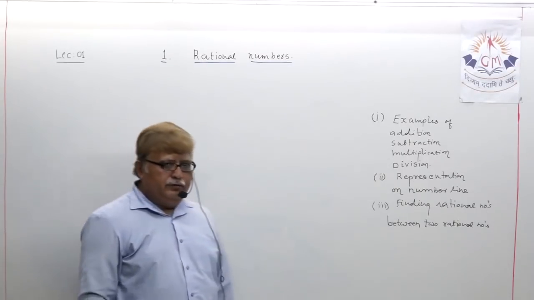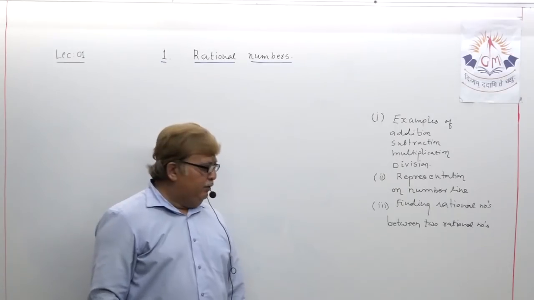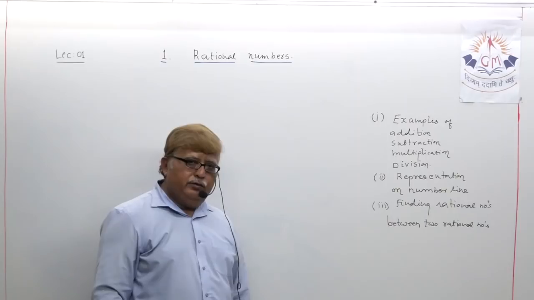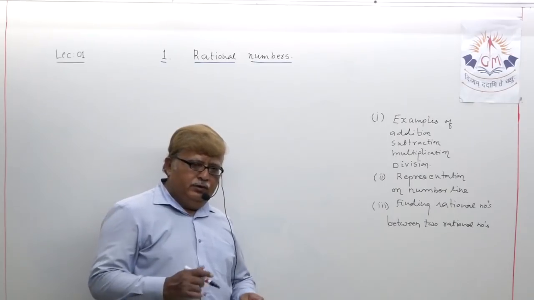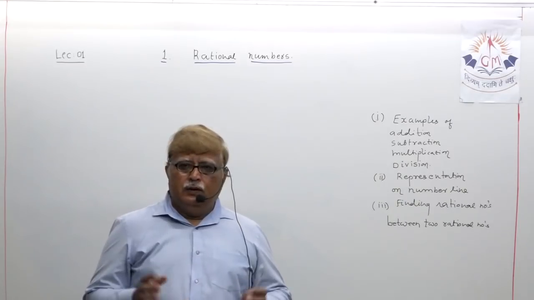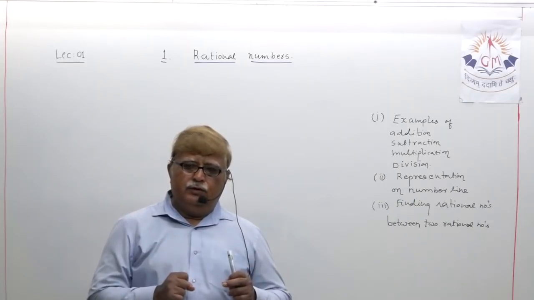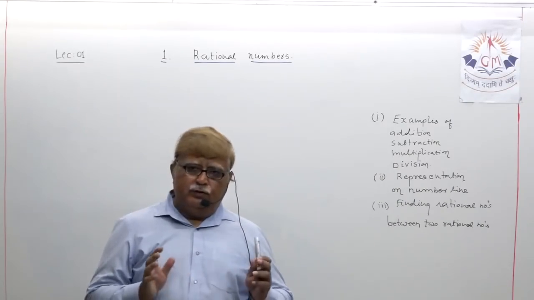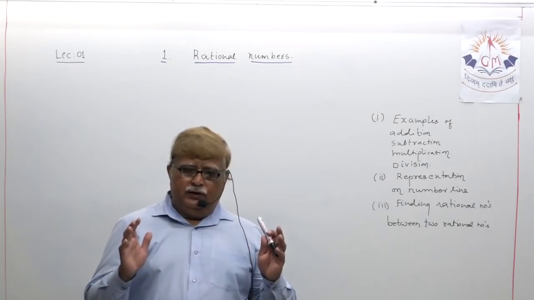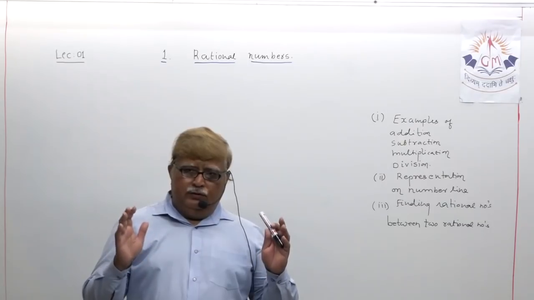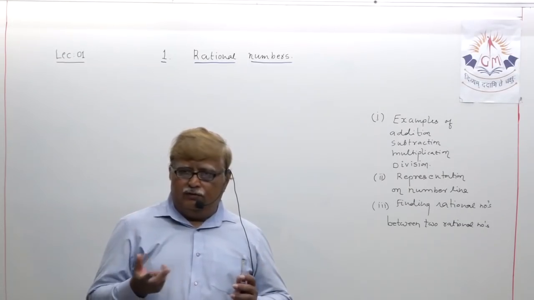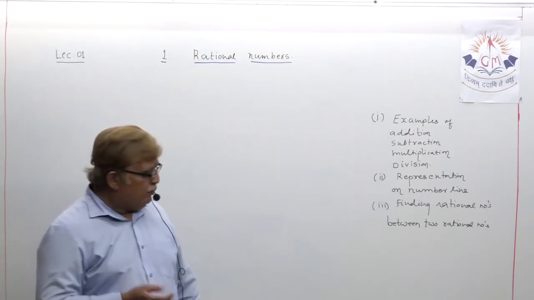We will discuss how to find rational numbers between two given rational numbers. It is a topic where you will be given two rational numbers, and you have to find between these two the demanded number of rational numbers, maybe 5, 6, 7, whatever.